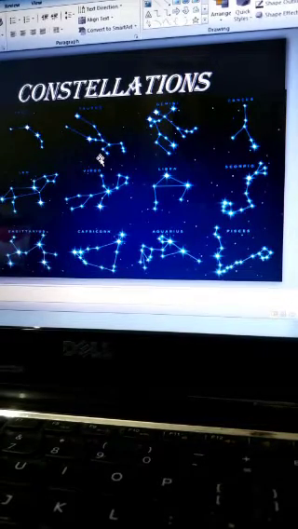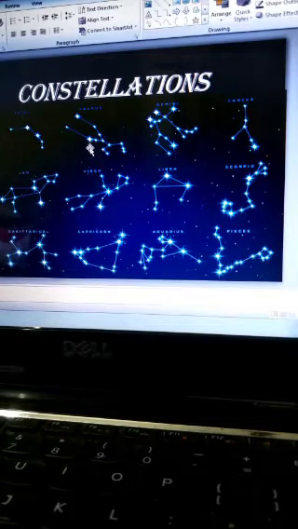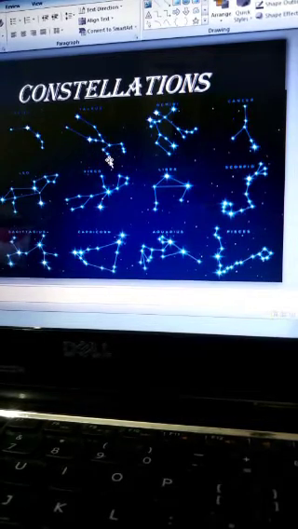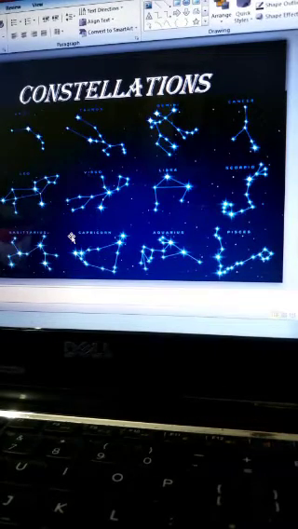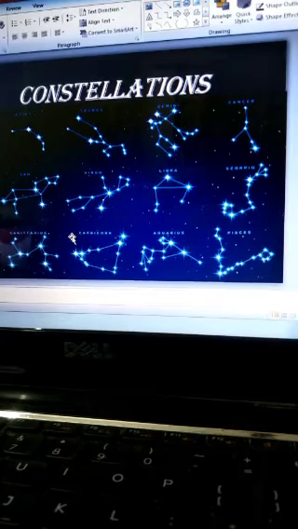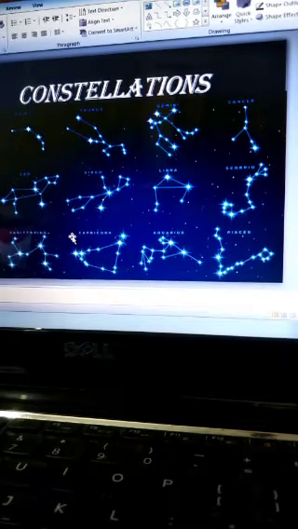A constellation is nothing but a group of stars forming a specific imaginary pattern. Can you see the patterns over here? Like that, totally there are 88 constellations found. You can see various constellations in the northern hemisphere and various constellations in the southern hemisphere.